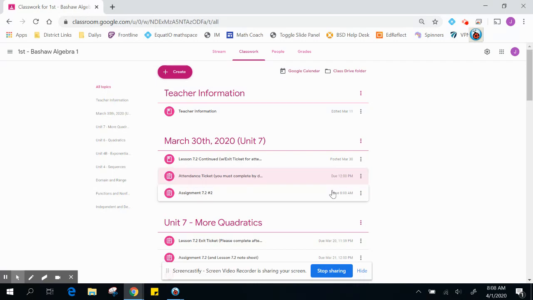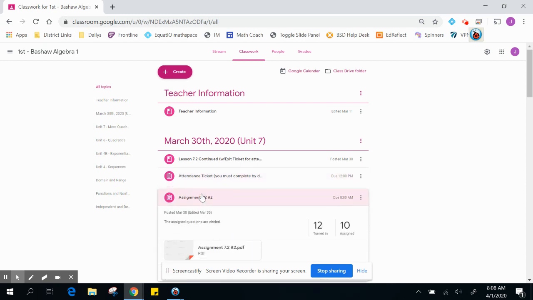Notice these two have due dates. You have to fill this out by a certain time, or else you don't get credit. And then you have to complete this and turn it in. So if you click on this, this is from Monday and Tuesday, so yesterday and 2 days ago. It's due 48 hours after it's assigned. So today, my A-Day kids, April 1st, your stuff is due Friday morning by 8. So you've got 48 hours to get it done. That's lots and lots of time. So make sure you get it done.